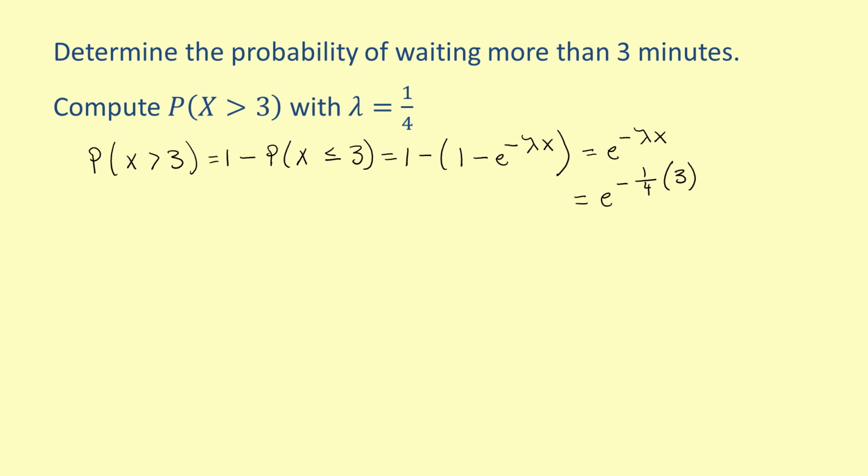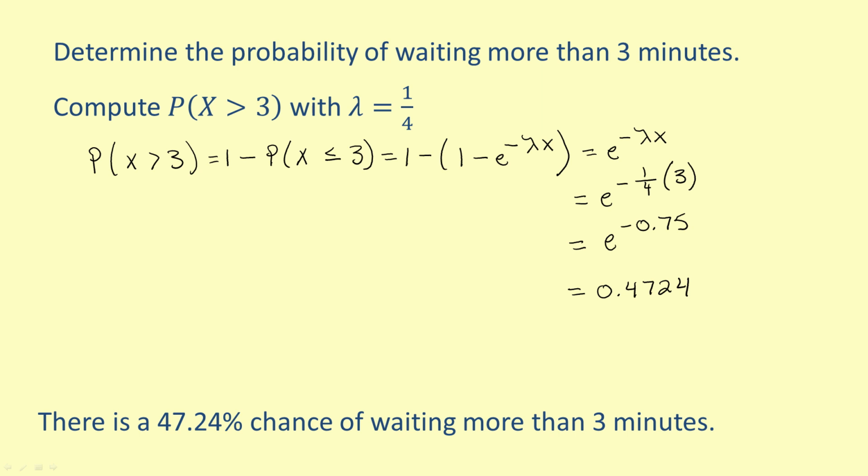Simplify the exponent to get the probability equals e to the negative 0.75. Evaluate to find that the probability rounded to 4 decimal places equals 0.4724. There is a 47.24% chance of waiting in line more than 3 minutes.